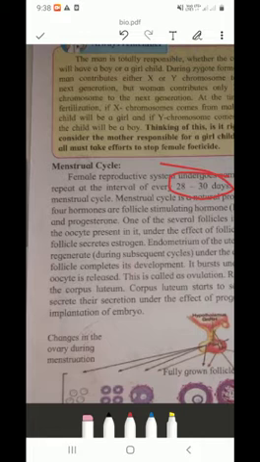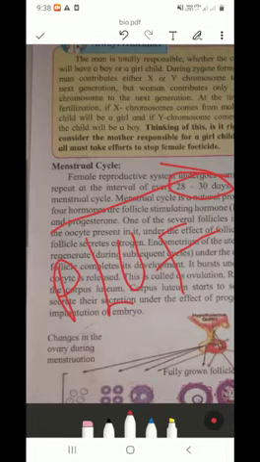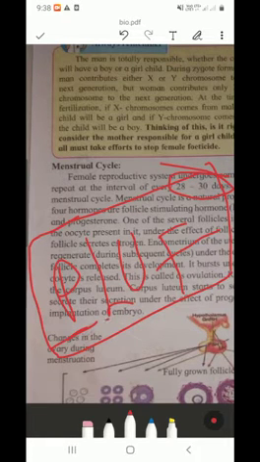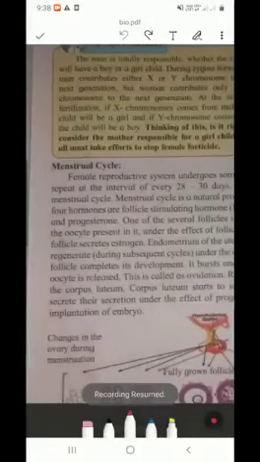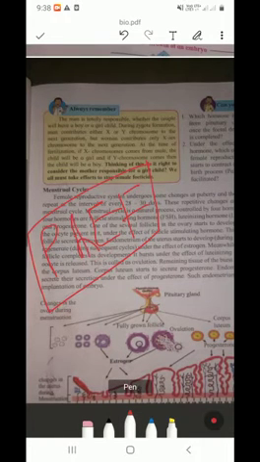I made the short form of these hormones as PLEF. If you want to keep it in your mind, these 4 hormones, then keep it in this form, PLEF.